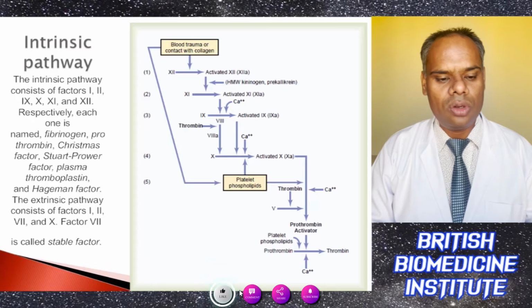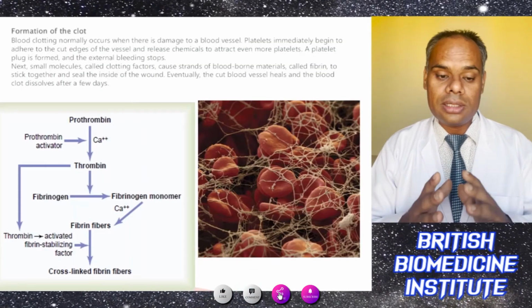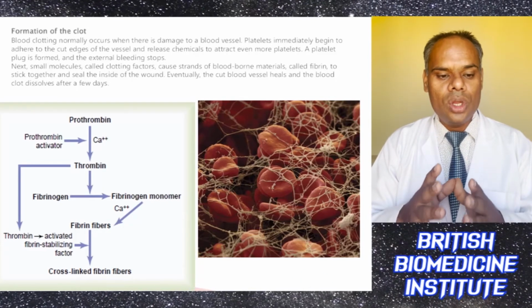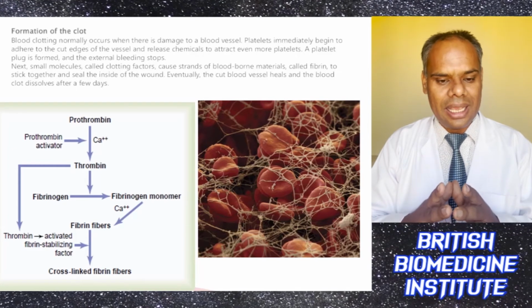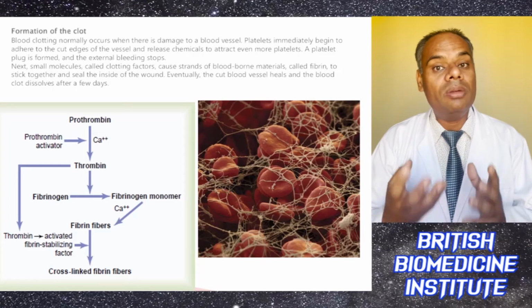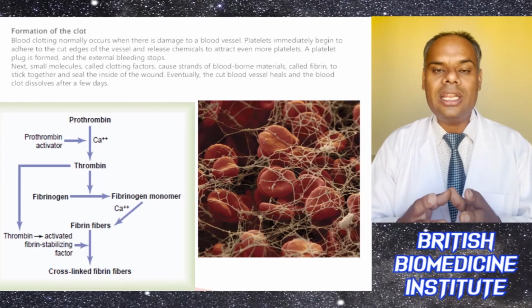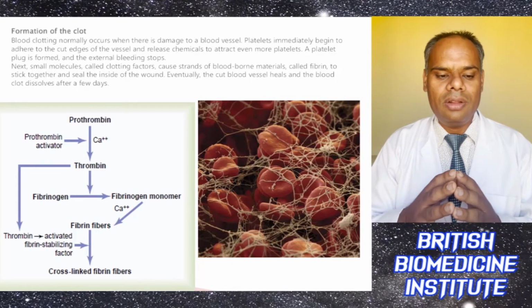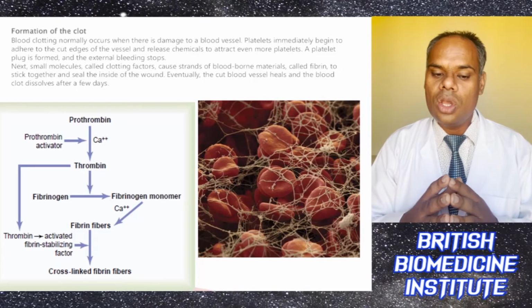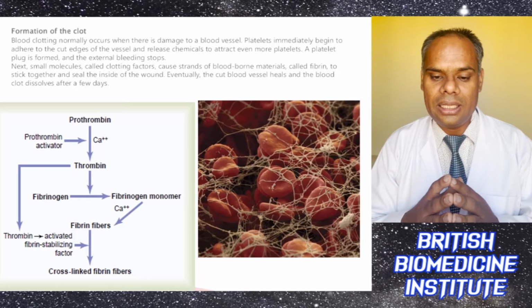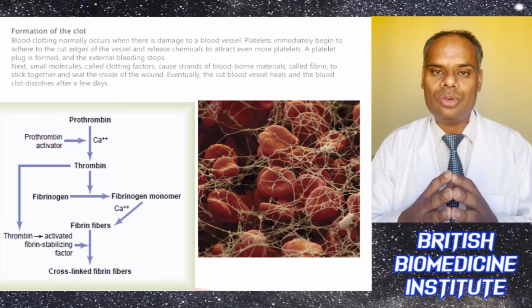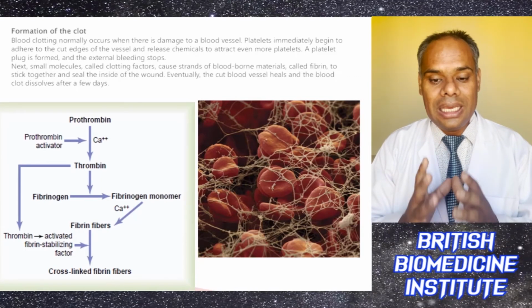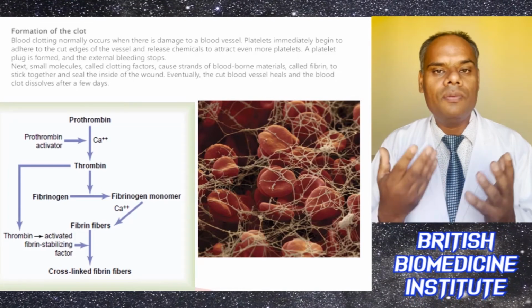A blood clot normally forms when there is damage to a blood vessel. Platelets immediately begin to adhere to the cut edge of the vessel and release chemicals to attract even more platelets. A platelet plug is formed and external bleeding will stop. In the next step, small molecules, clotting factors, cause strands of blood-borne material called fibrin to stick together and seal the inside of the wound. Eventually, the cut blood vessel heals and the blood clot dissolves after a few days.